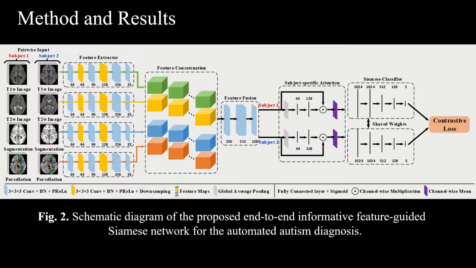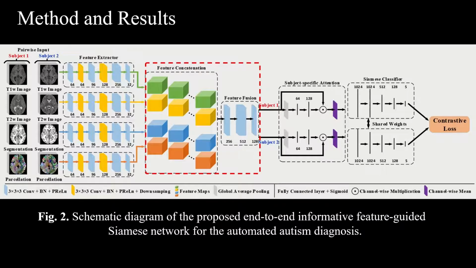Figure 2 shows the framework of the proposed method. There are 4 components in our method. The first part is the feature extractor. In our model, the feature extractor is performed by a convolutional neural network to capture the diverse features from 4 types of inputs. As a plug-in unit, the feature extractor could be implemented by any convolutional neural network, such as ResNet or DenseNet.